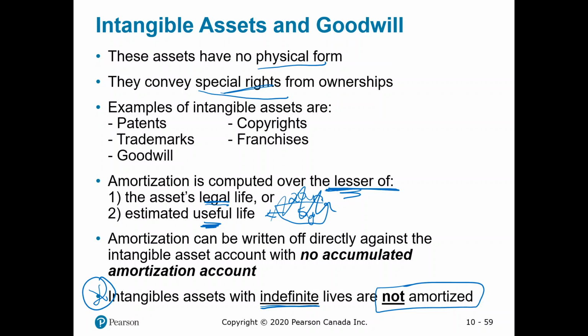So the method to calculate your amortization would be the same way as PP&E, so we're not going to go into an example of that. But when you're recording the amortization expense, you can actually record it directly against the intangible asset account. So there's no accumulated amortization for an intangible. You would just debit amortization expense, credit patent, or credit the copyright. So you can do it directly against that intangible asset account.